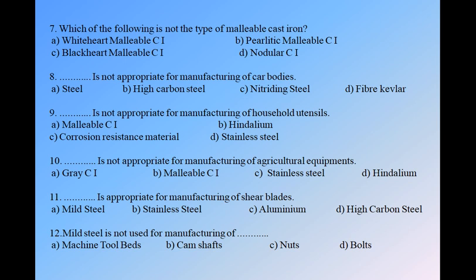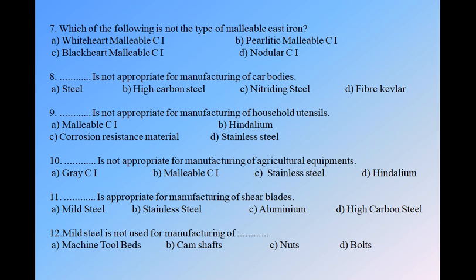Next, which is not appropriate for manufacturing the household utensils. We have four options: A. malleable cast iron, B. Hindalium, C. corrosion resistance material, and D. stainless steel. As we know, stainless steel is generally used in our household. Hindalium is also used, and corrosion resistance material is also used. So malleable cast iron is not used to manufacture the household utensils. So option A is correct.